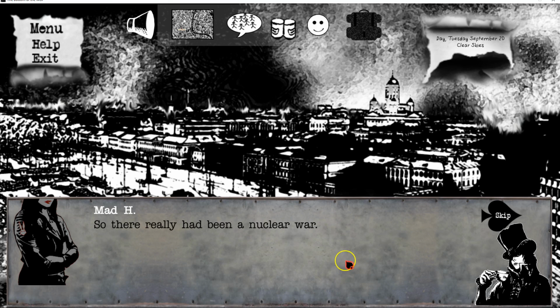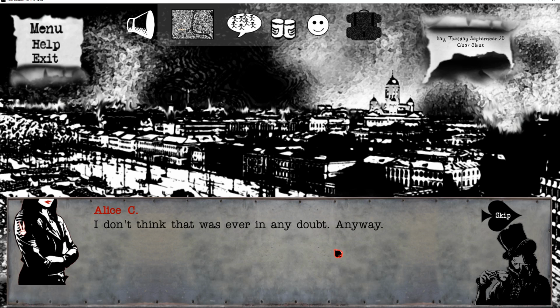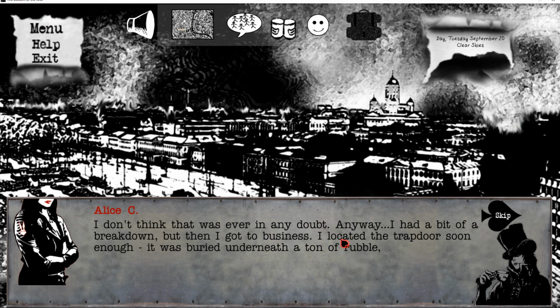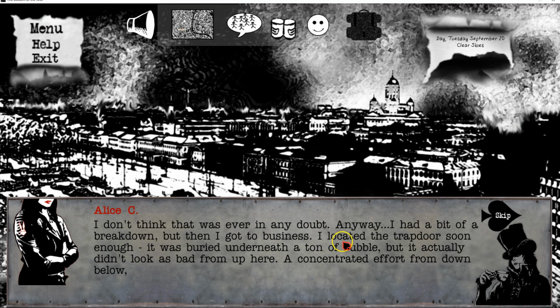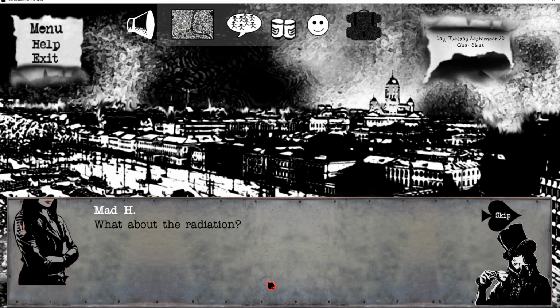So there really had been a nuclear war. I don't think that was ever any doubt. Anyway, I had a bit of a breakdown, but then I got to business. I located the trapdoor soon enough. It was buried underneath a ton of rubble, but it actually didn't look as bad from up here. A concentrated effort from down below with some help from up here would see it cleared within a day, I was sure. What about the radiation?